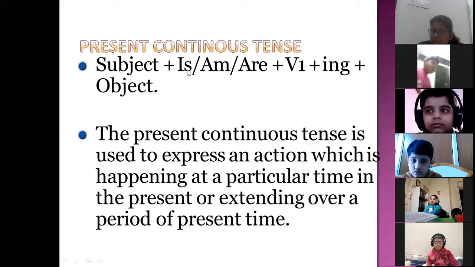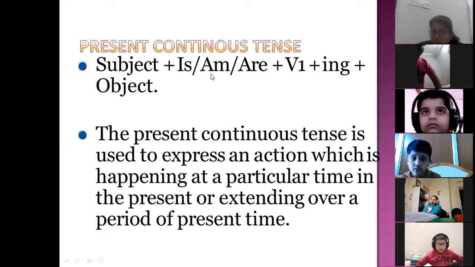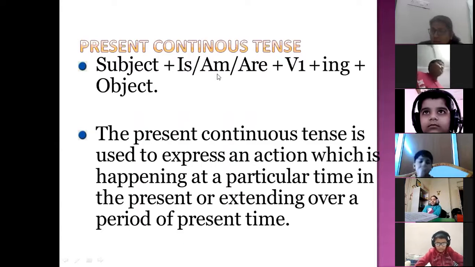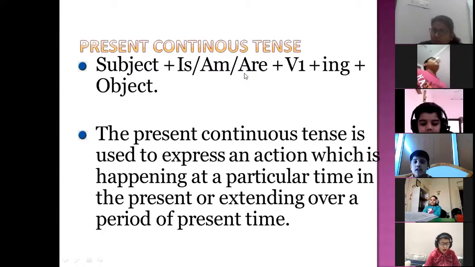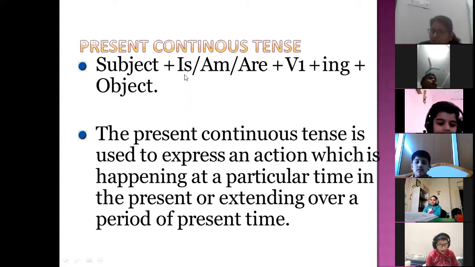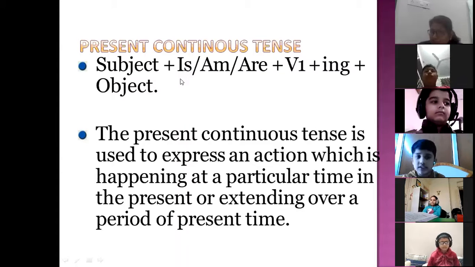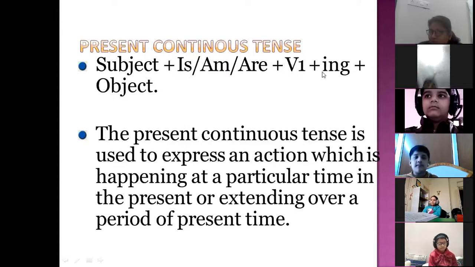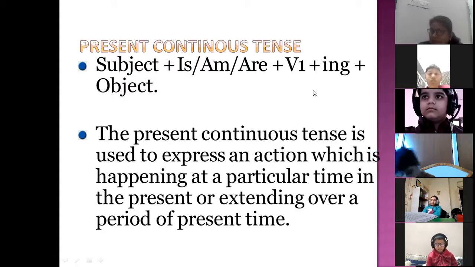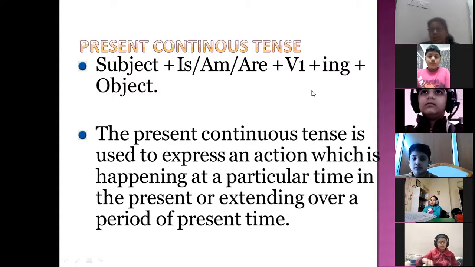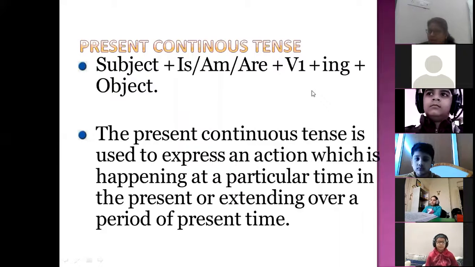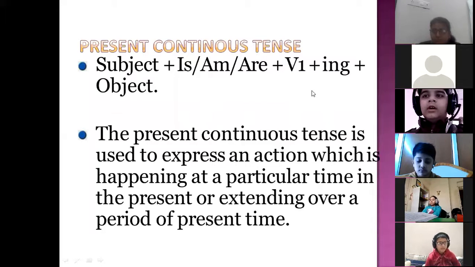Is, s with s, we can remember that s is used with singular subject, m is used with I, I am studying, and r is used with plural. So, if I take play, so here play plus ing is becoming playing. It means the action of play is just continuing. Okay. Playing. I am playing. She is playing means the action started and it is still going on.